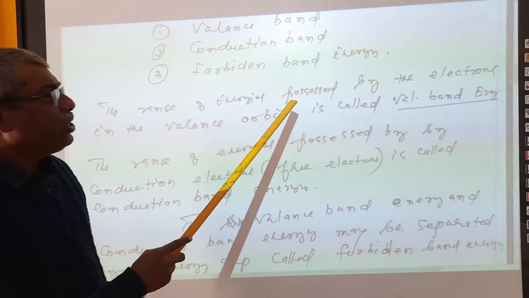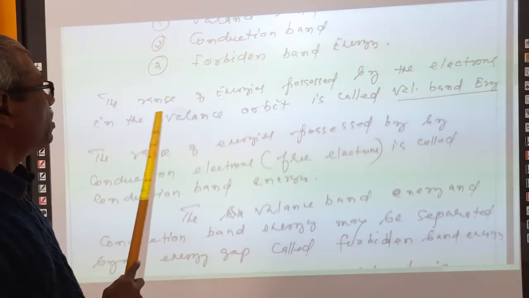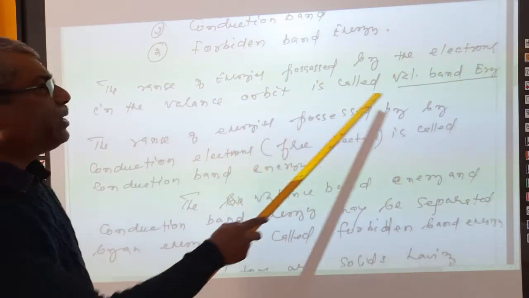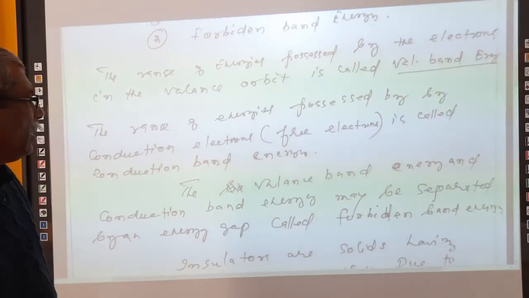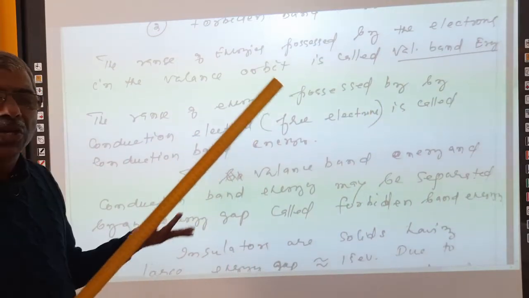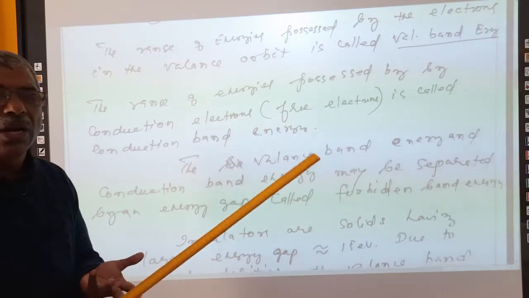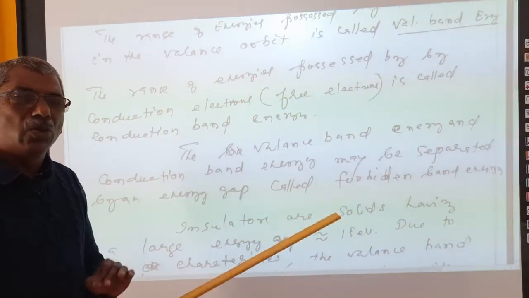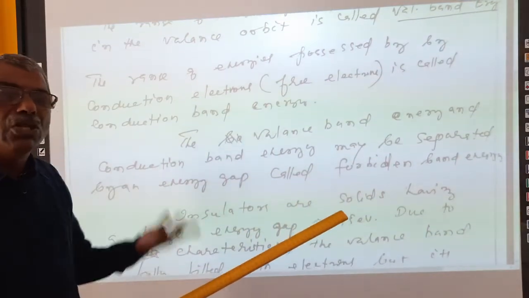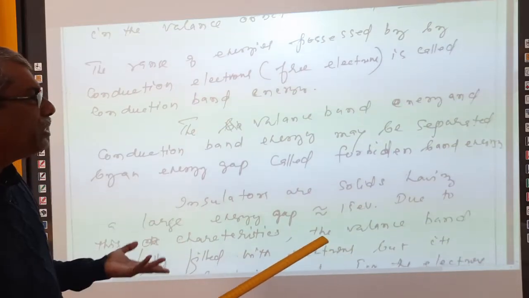So the range of energies possessed by electrons in the valence band is called valence band energy. About conduction electrons, I already said, conduction electrons are free electrons that have a different range of energy, what is called conduction band energy, right?